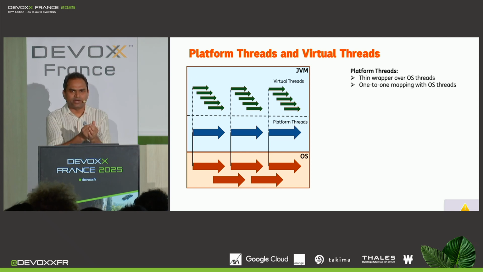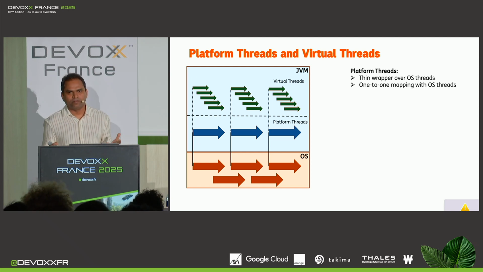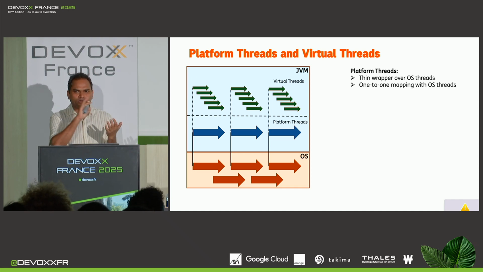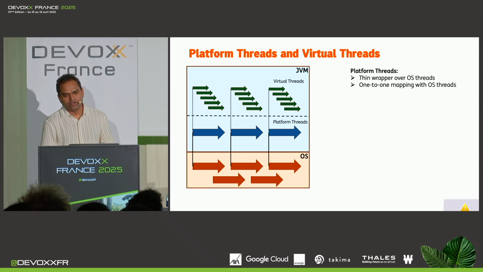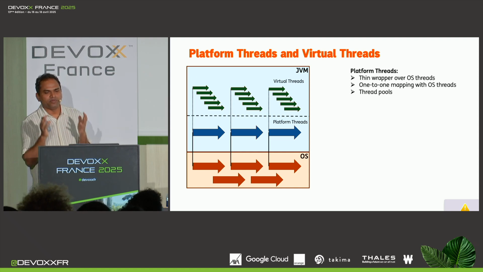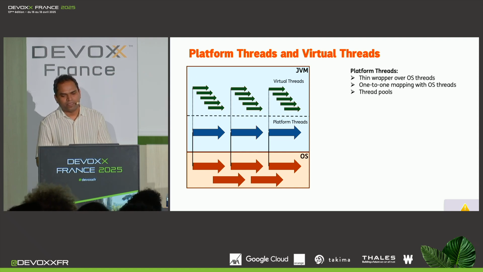Now, creating a platform thread is a very resource-intensive task, so you don't want to do that too often. When you're done with a platform thread, you don't want to throw it away, but you want to put it in a pool so that next time when you need it, you can use it from that pool. And therefore, platform threads require thread pooling.